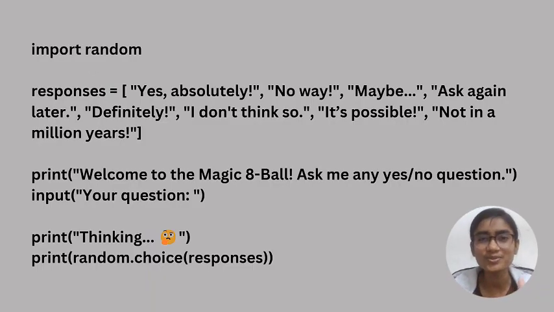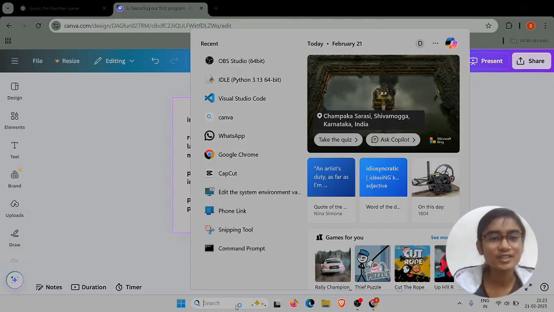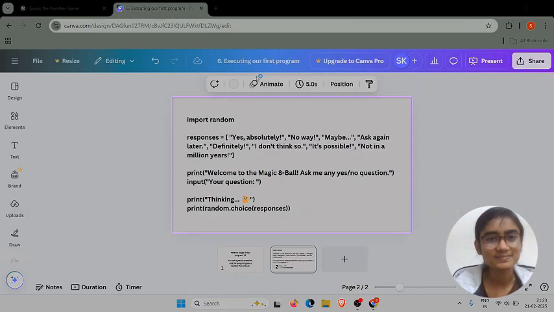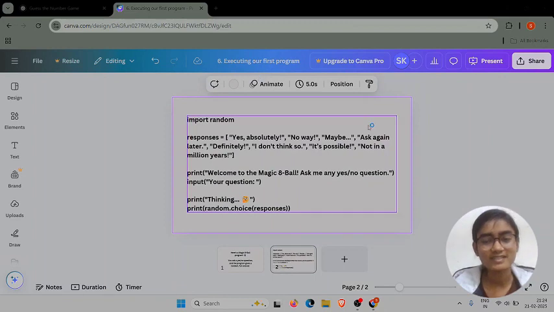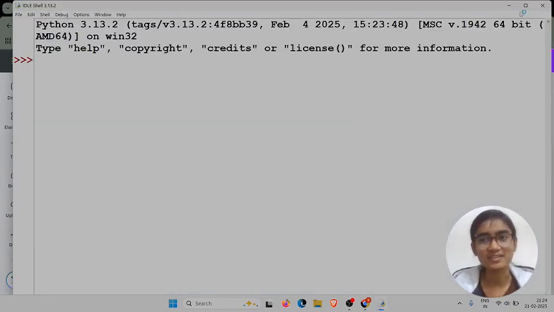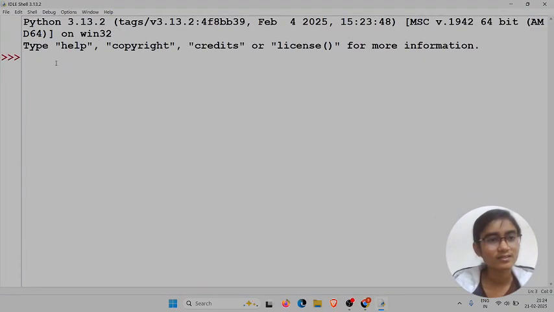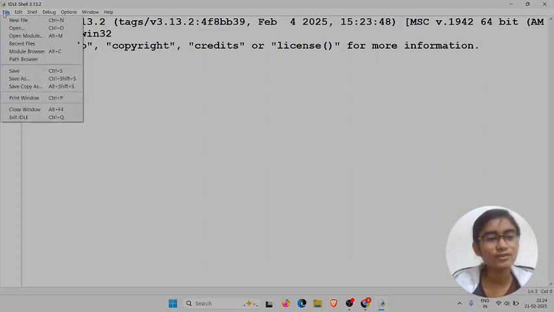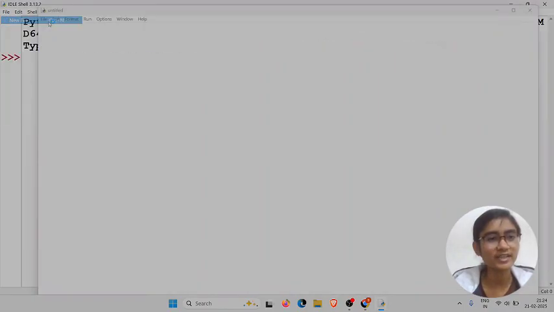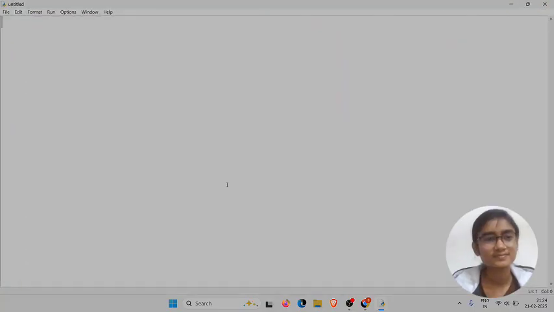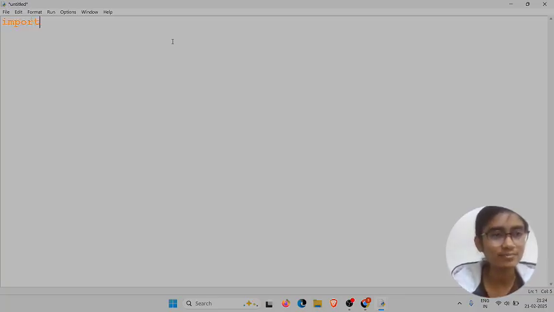Okay, let's do the coding part. For the coding part we will use our IDLE. So let's start that. Now we will make a new file and start coding in it. First, we have imported random. So let's write import random. What was second? We have made some responses.